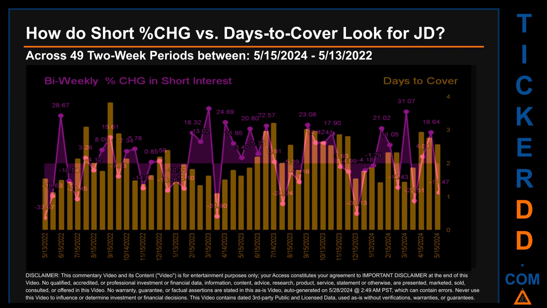Other interesting data points include: the largest percentage increase in short interest was 32.93%. It occurred once on March 15, 2023 settlement date. The largest percentage decrease in short interest found across those 49 two-week snapshots was minus 32.67%. It occurred once on May 13, 2022 settlement date. The average days to cover was about 2.11. The biggest days to cover was 3.83 and it happened once on September 15, 2022 settlement date.